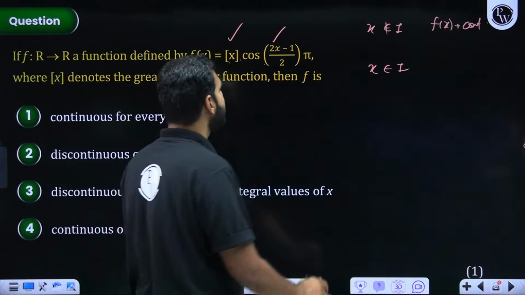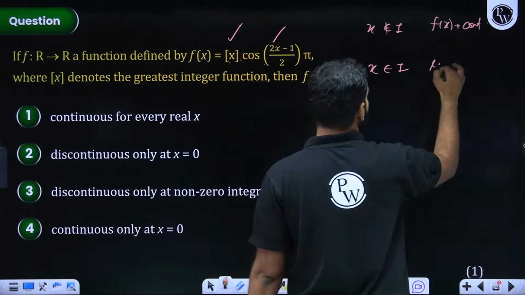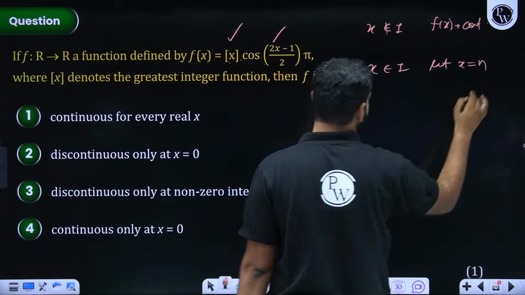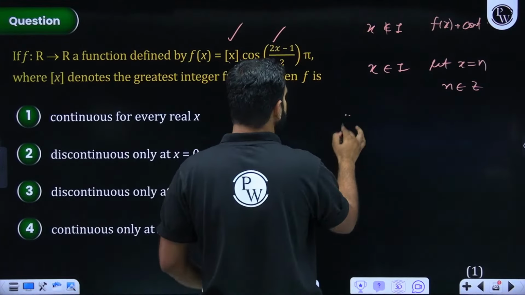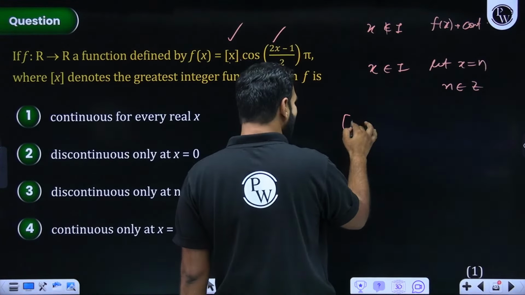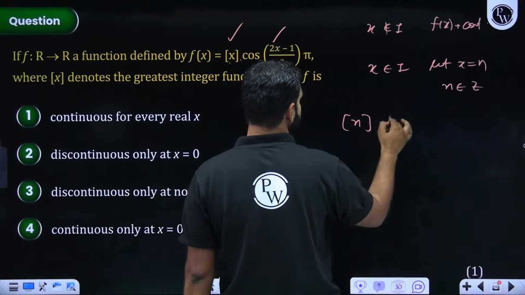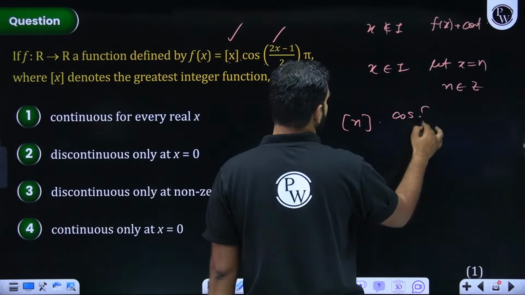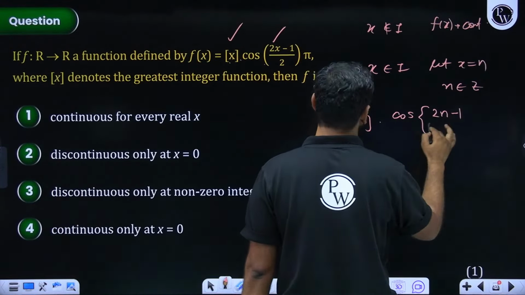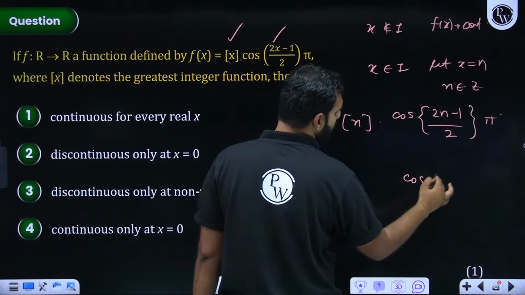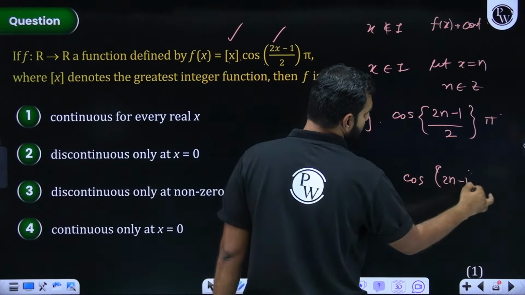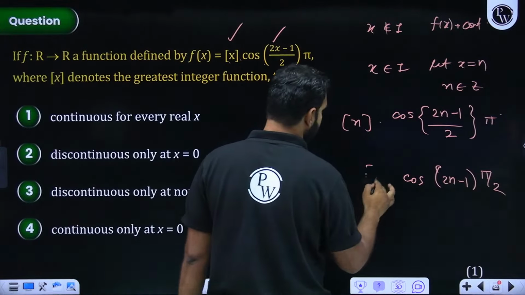So when x is an integer, to make you understand, I'll take x as n, where n is an integer. Pay attention, everyone. So this becomes GIF of n times cos of (2n minus 1) by 2 pi, or in a better way I can write this as cos of (2n minus 1) times pi by 2, and there I'm having GIF of n.